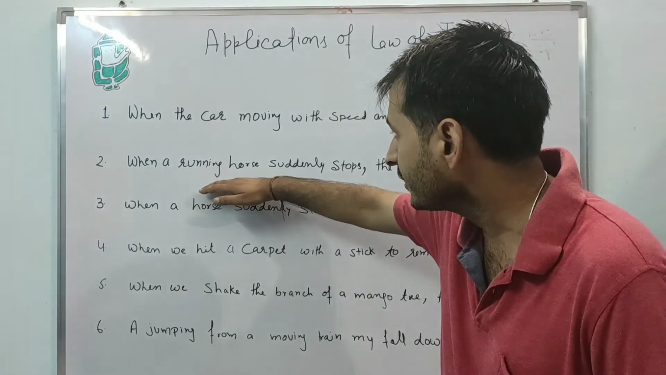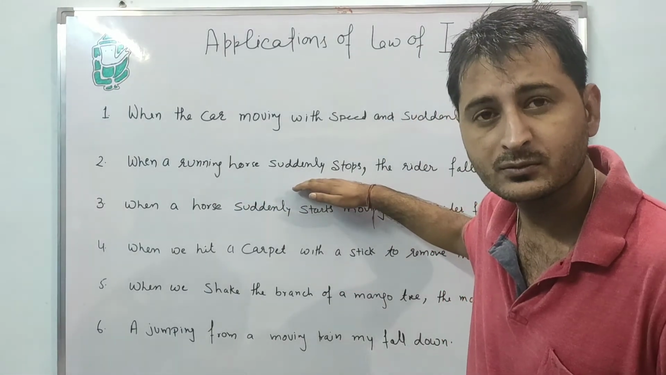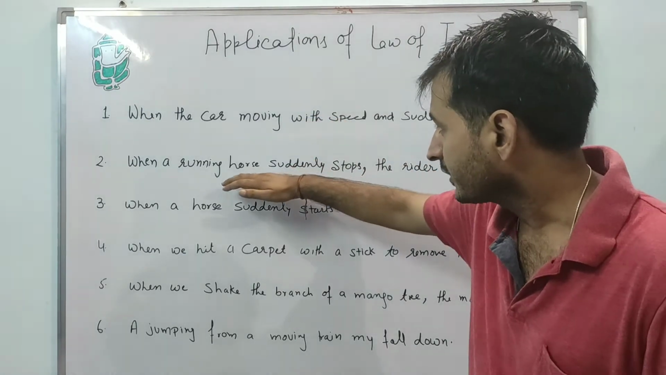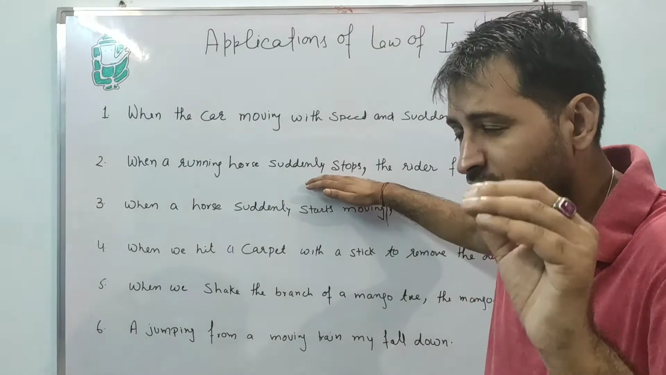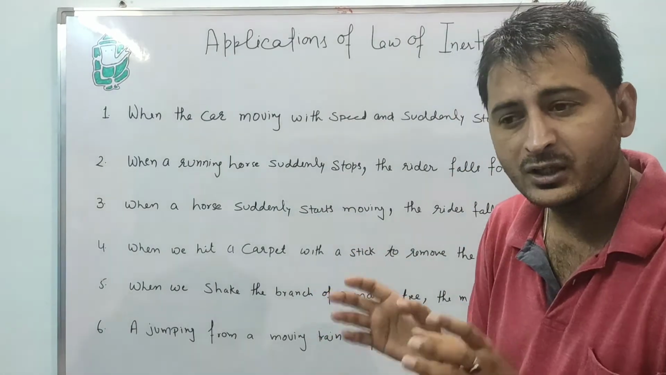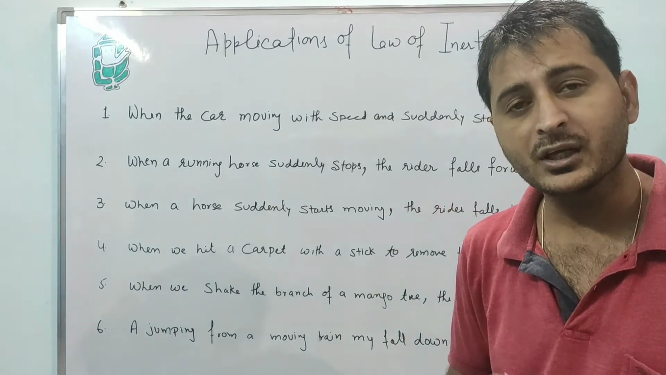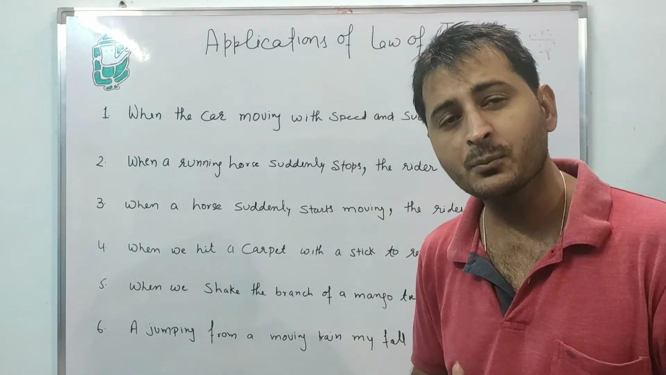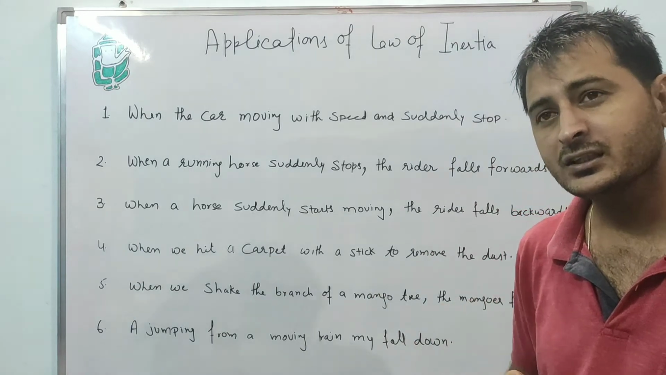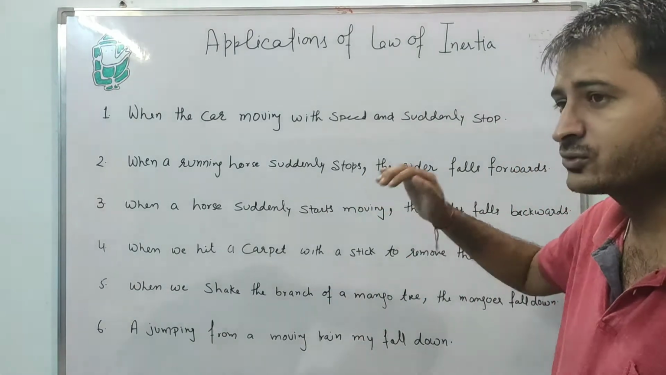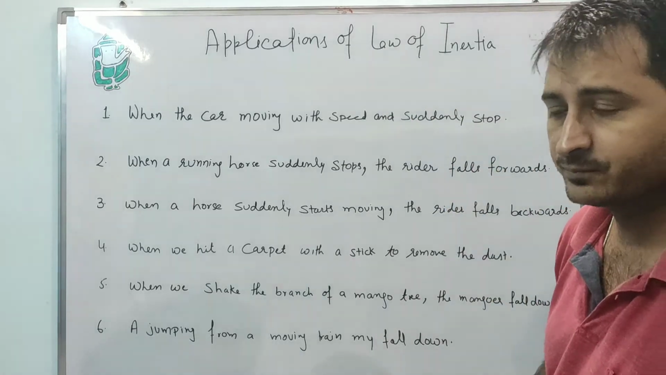Understand? I will repeat it. When a running horse suddenly stops, similar to the moving car, what happens at that time? The lower body of the rider comes to rest, but the upper body is still in motion. So due to the law of inertia, the rider falls toward the forward direction.